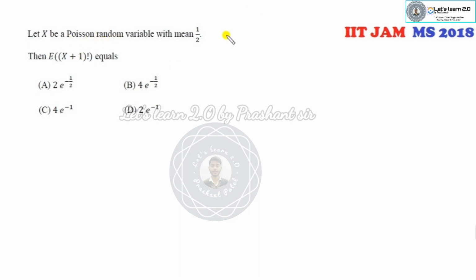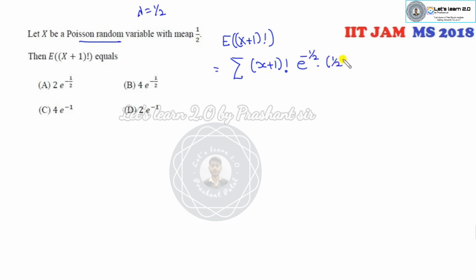Okay, now look at this one. X follows a Poisson distribution, and we need the mean of x plus 1 over factorial. Again, it's simple, you can expand this value. Because x follows the Poisson distribution, the probability is e raised to power minus lambda, lambda raised to power x over x factorial, where the mean lambda is half here, and x varies from 0 to infinity. So x plus 1 factorial I can cancel, and it will be only x plus 1.